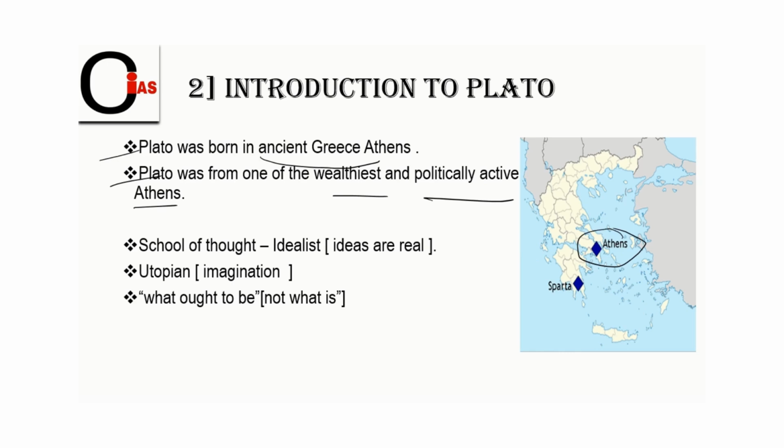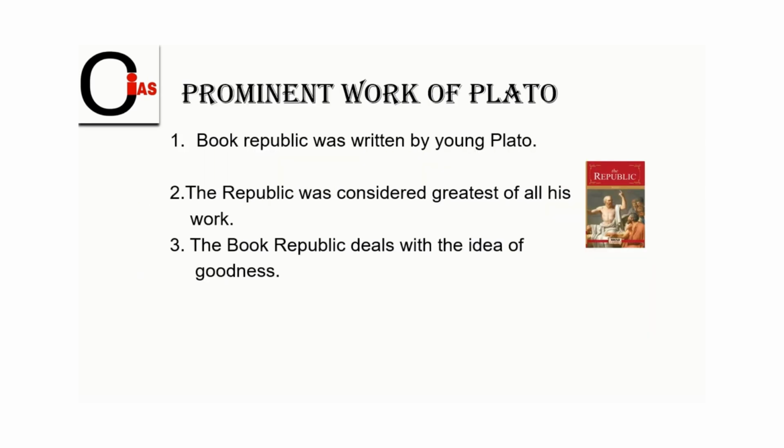And the third one is school of thought. When we think about school of thought, it is believed that Plato is both an idealist as well as a utopian thinker. So Plato is known as an idealist thinker as well as a utopian thinker. So now let us look towards the prominent work of Plato.